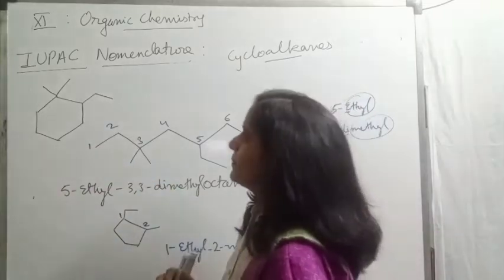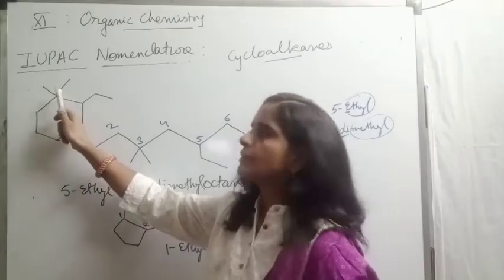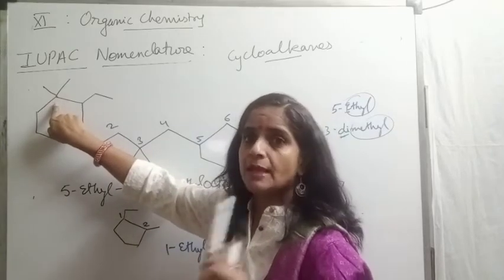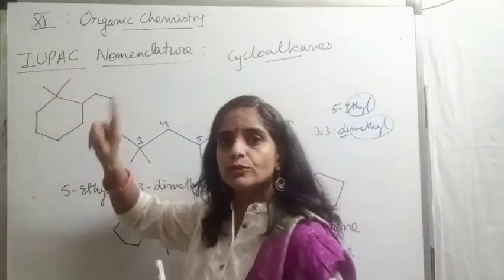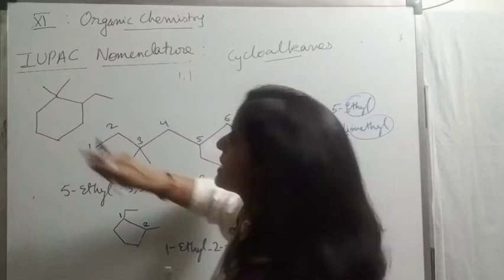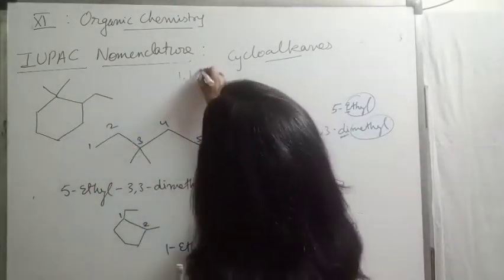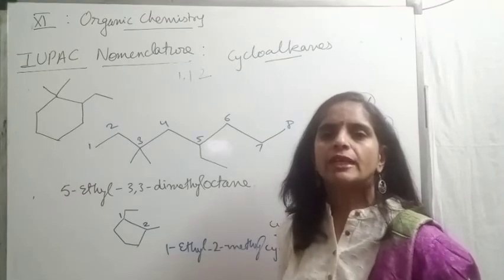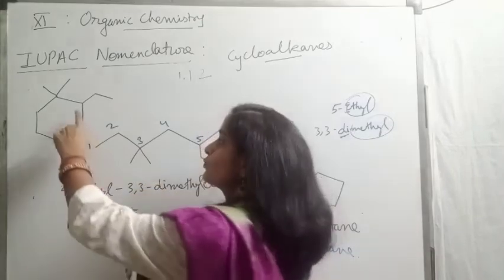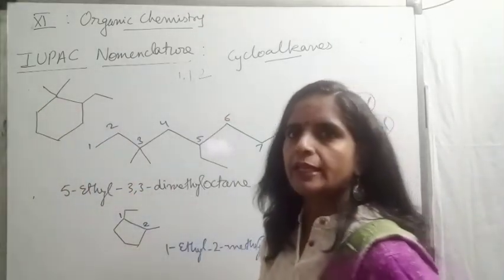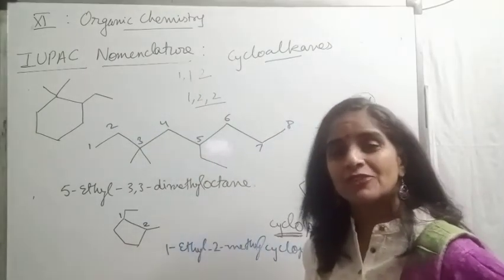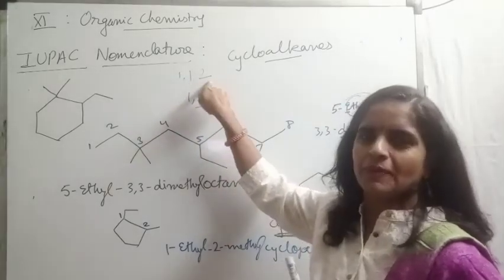I have 2 options for numbering, beta. One, I would start from this point, 1 and 2. If I'm selecting this, at first position, beta, I don't have a single substituent. I have 2 substituents. So of course, I will be repeating this first position. So this is 1, 1. Then at second, I have only 1 substituent. So positions are 1, 1, 2. But if I start from here, then I would be having positions 1, 2, 2. Right, beta? So I think now it's clear to you which one we will prefer. 1, 1, 2. Same rule.